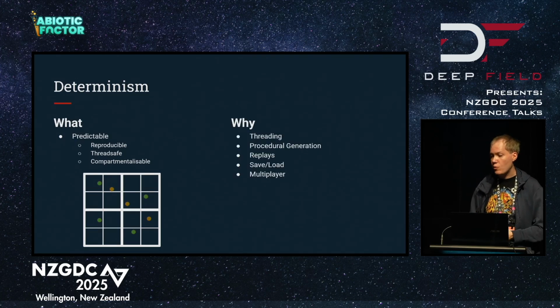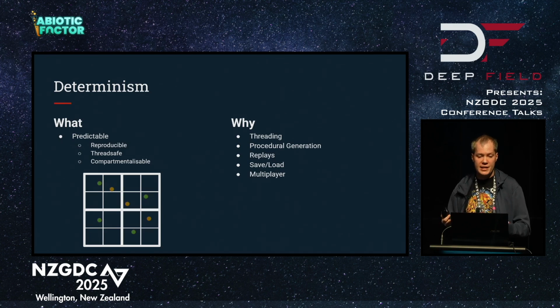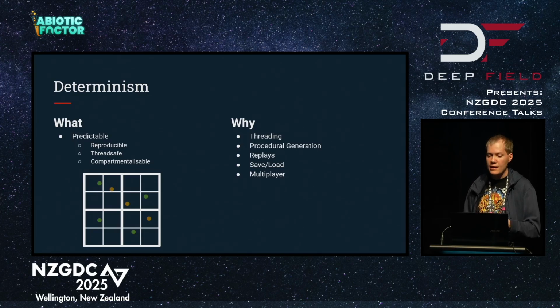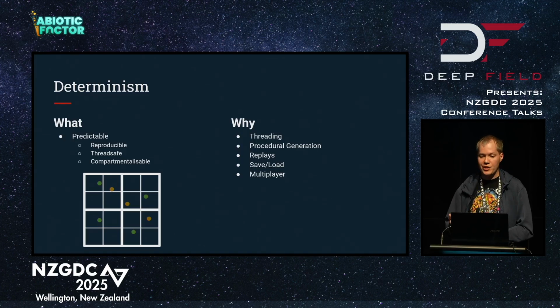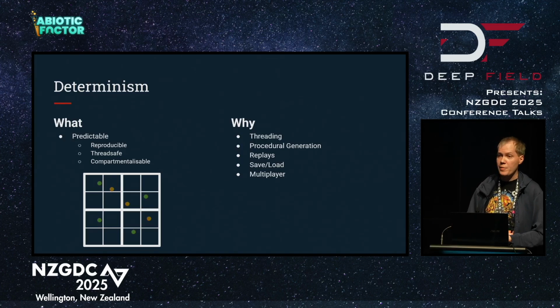So why would we want a deterministic function, or at least a deterministic representation of the world? Well, there's a lot of threading benefits and procedural generation benefits, like I just mentioned. It also feeds into replays. If anyone's watched a kill cam and you haven't died at the end of it, or your target hasn't died at the end of it, that wasn't a deterministic replay. Unreal Engine replays are deterministic. It also powers some save load systems like XCOM, for example. It's hard to have your character not die. If you reload, you need to do something drastically different.